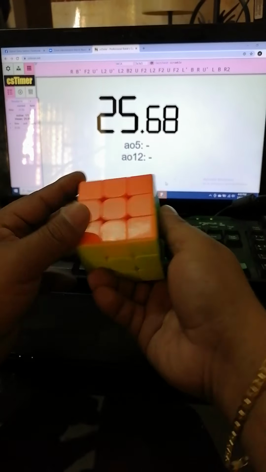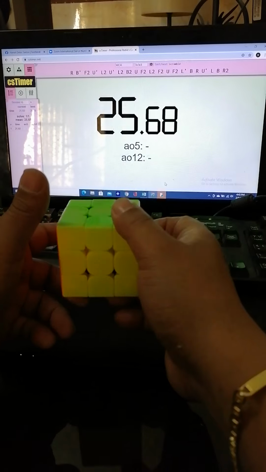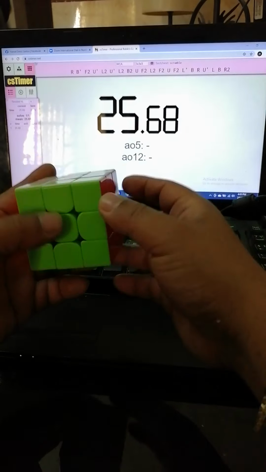Okay, the first solve is 25.68, not bad. Okay, let's have a run through solve for this second shuffle.